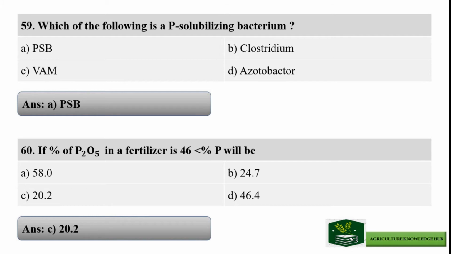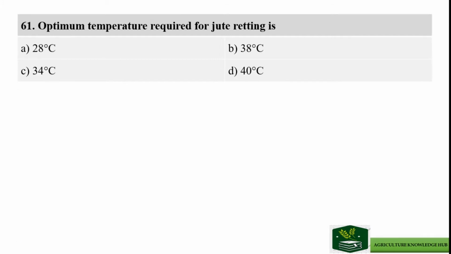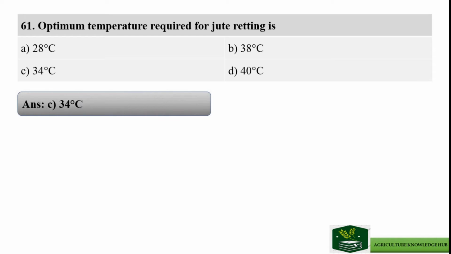Next question: the optimum temperature required for jute retting is, and the options are 28 degrees Celsius, 38 degrees Celsius, 34 degrees Celsius, and 40 degrees Celsius. The right answer is option C, 34 degrees Celsius.